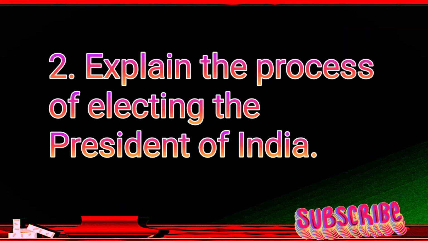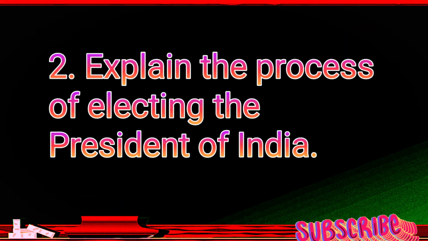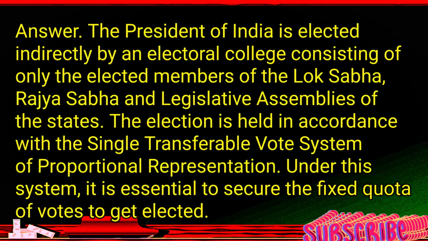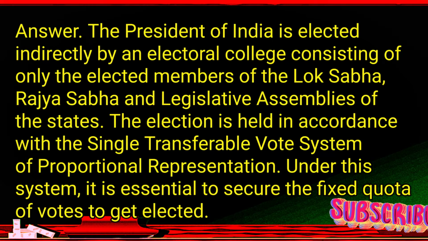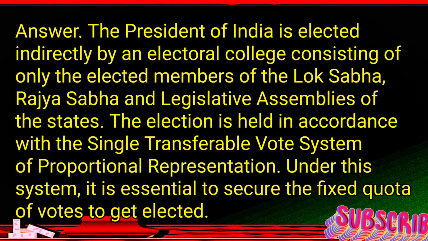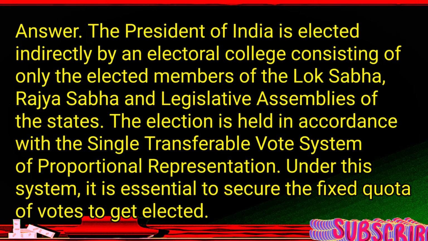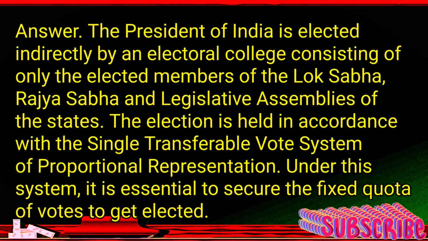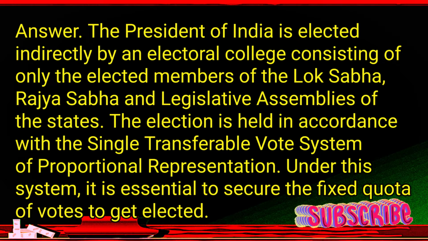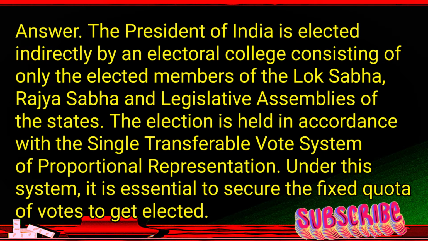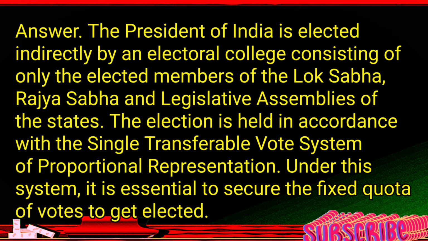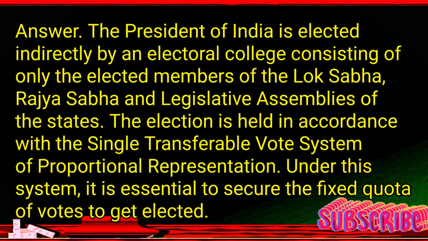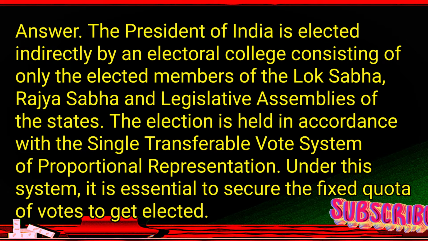2. Explain the process of electing the President of India. Answer. The President of India is elected indirectly by an electoral college consisting of only the elected members of the Lok Sabha, Rajya Sabha and legislative assemblies of the states. The election is held in accordance with the single transferable vote system of proportional representation. Under this system, it is essential to secure the fixed quota of votes to get elected.